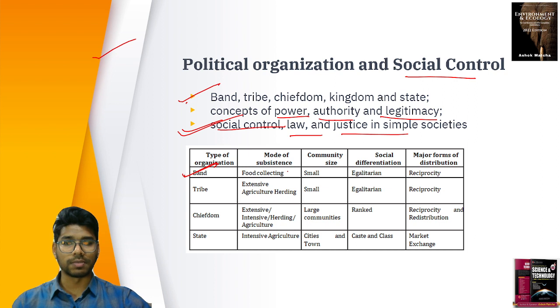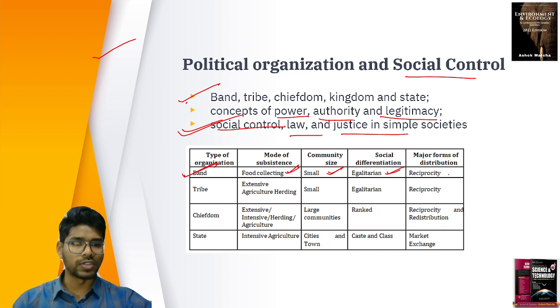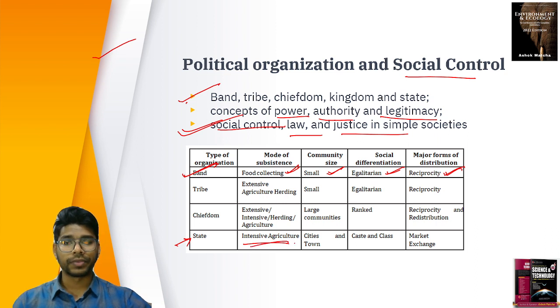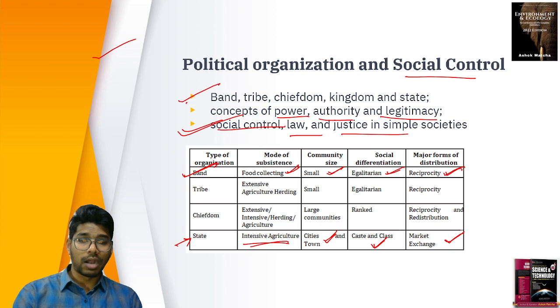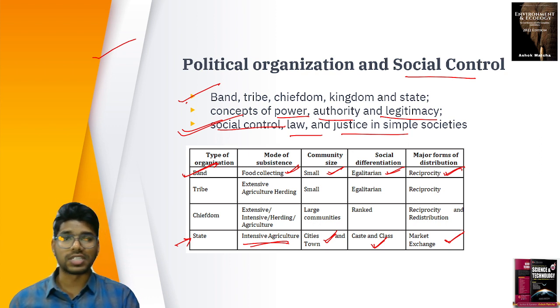As you can see in the band, the mode of subsistence is food collecting, hunting and gathering. Community size is very small. The social differentiation is egalitarian. Everybody used to participate. The major form of distribution is reciprocity, the barter system. When it comes to the state, you can see the difference. We follow intensive agriculture. For community size, we have cities and towns. For social differentiation, we have castes and classes. And the form of distribution is the market system. So it is totally different from that of the band, and from the band we have developed gradually to form the state.